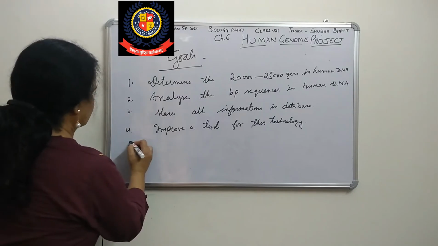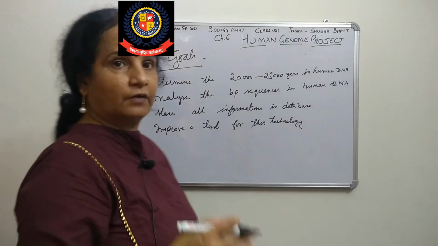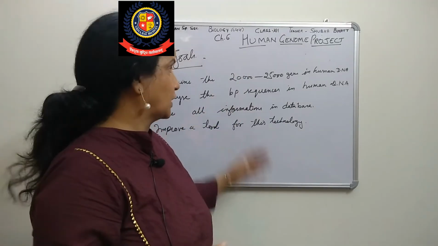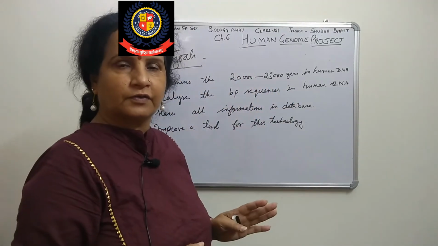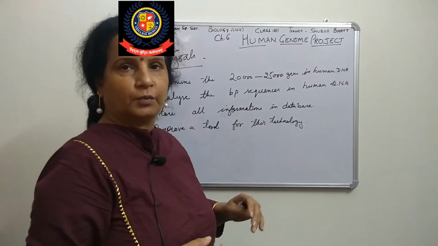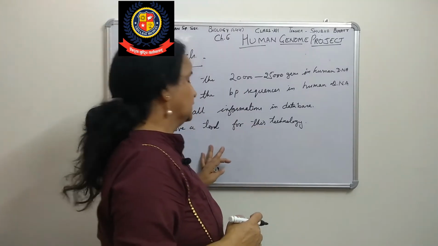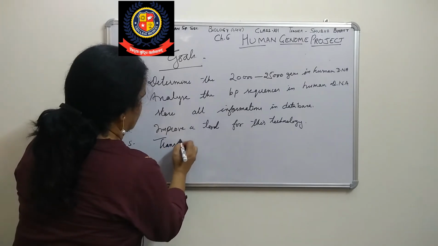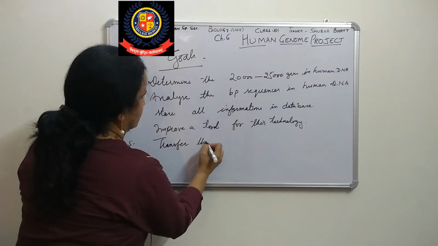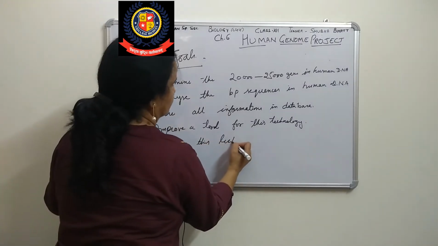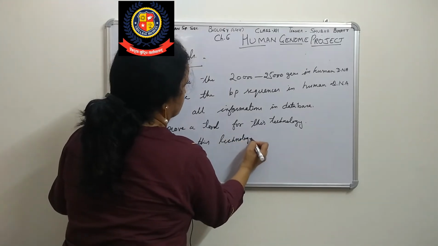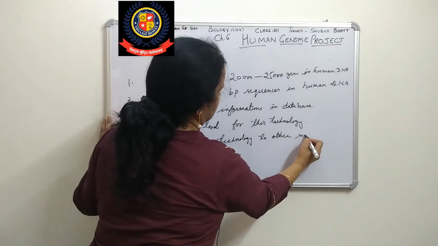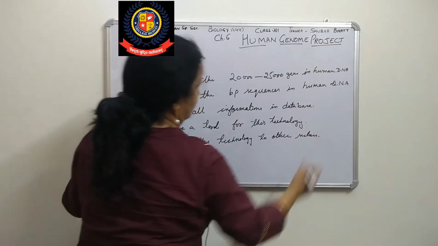Now the fifth one is that we can transfer our knowledge, or transfer this technology by which we are doing all these sequences of the human genome or human DNA. So we will transfer this technology to other sectors.